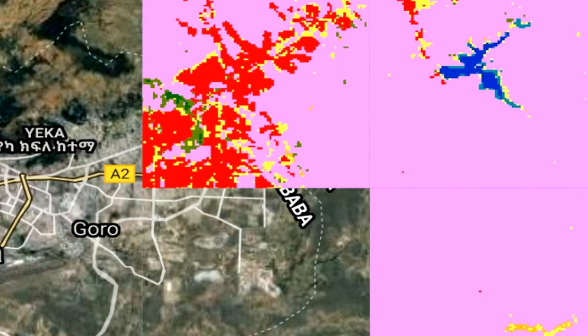So the red area is showing the built-up area. Similarly, it is very good for understanding the built-up area as well as the water bodies. As you can see, this water body is from the time period 2015, but in 2019, you can see that around the water body the green area is increasing, meaning there is more vegetation now compared to 2015.